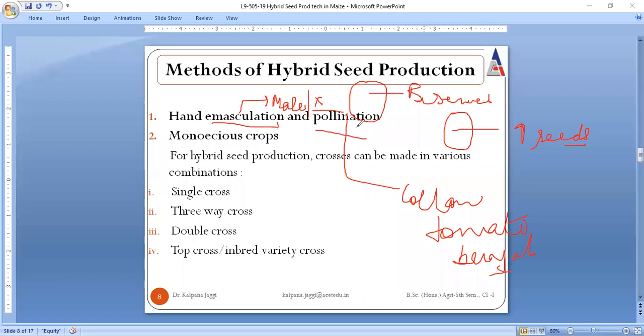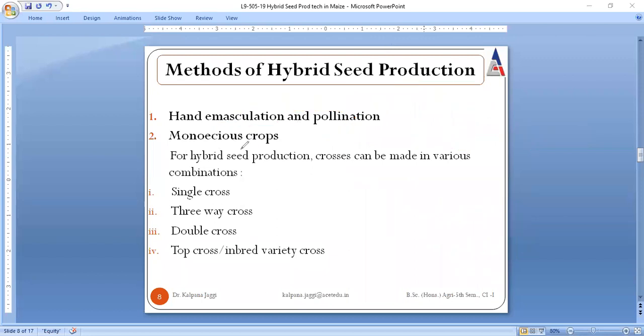Next is about monoecious crops. Monoecious crops, as everyone knows, the name itself is indicating, means here the crop is having only one plant bearing the flowers which have either male inflorescence or female inflorescence. When we talk about monoecious in terms of maize, in the maize, the male inflorescence, that is called the tassel, is removed, right? And how can hybrid seed be produced here? There can be four kinds of process carried out for the production of hybrid crops in case of monoecious crops.